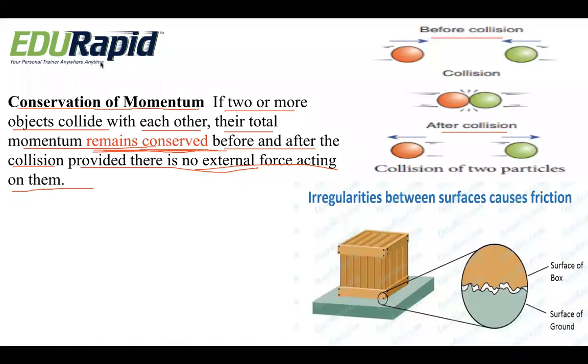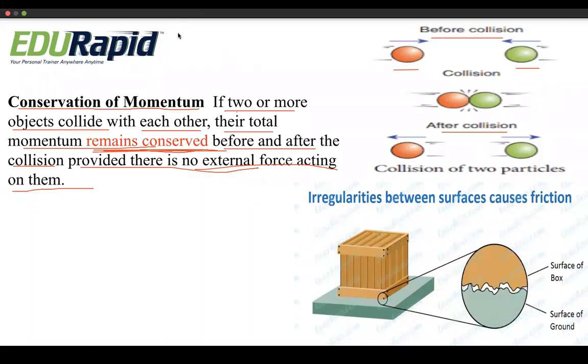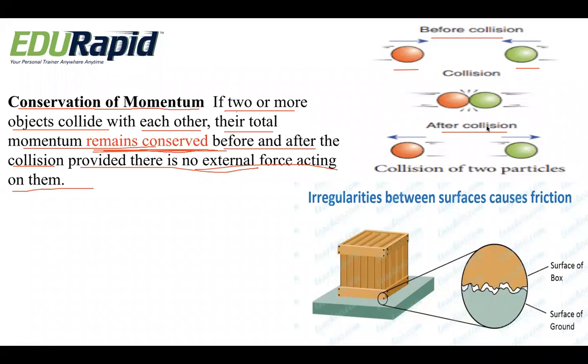Conservation of momentum. Say for example, you have two balls here, an orange and a green ball. They are separated by a certain distance, and each of them has a certain momentum. When they collide with each other, they start moving in opposite directions.